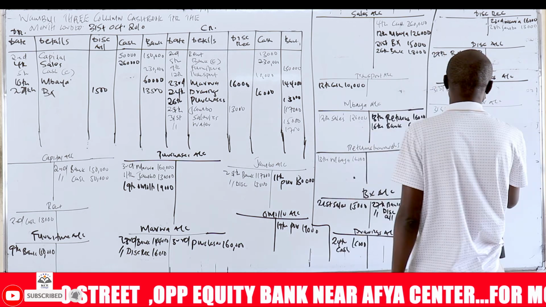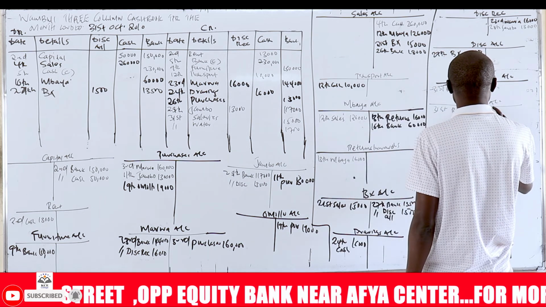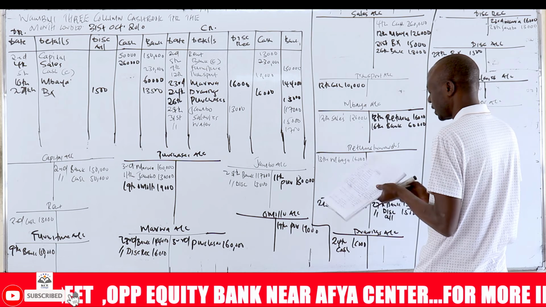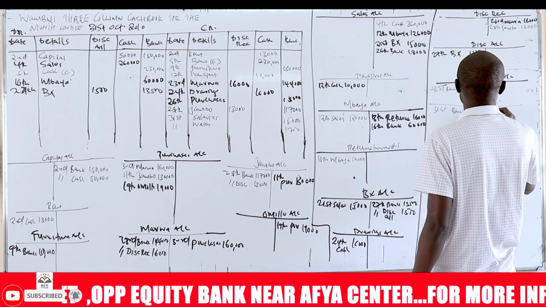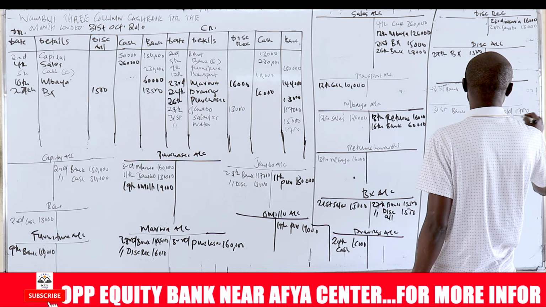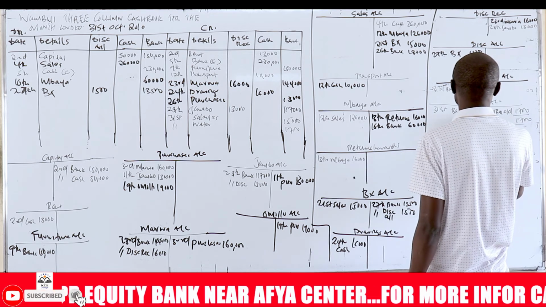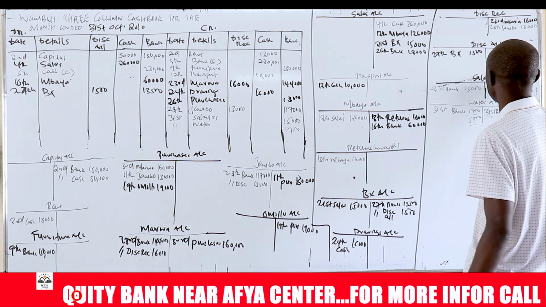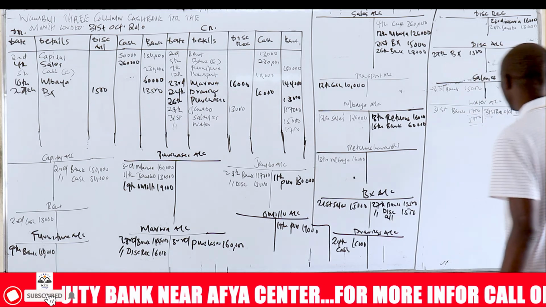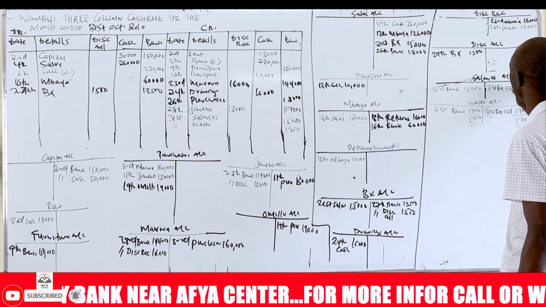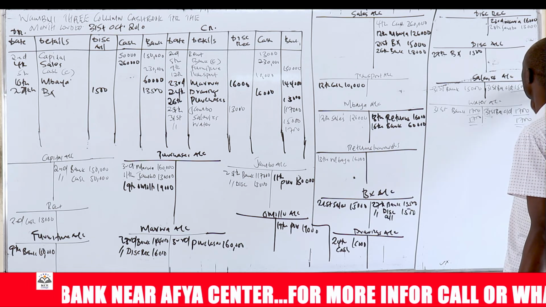You write on the side that is showing less amount. Here we write 31st, because we are balancing off at the end of the month. Balance carried down, it is 1,700. So 1,700, 1,700. That is balanced. Then we come to salaries. It's 15,000 minus 0. So I write 31st, balance carried down, which is 15,000.